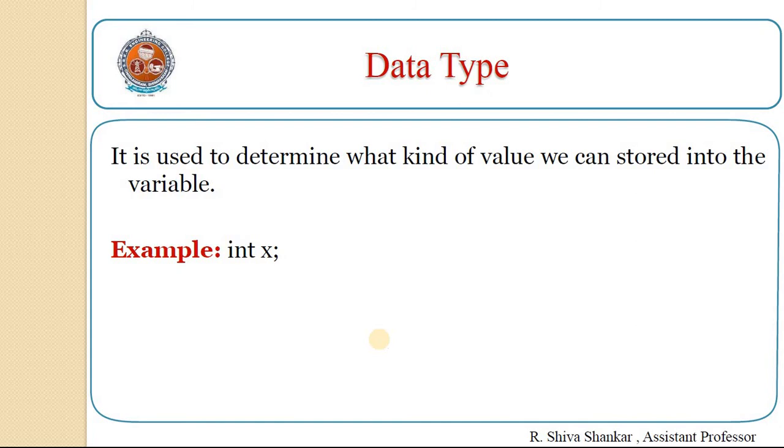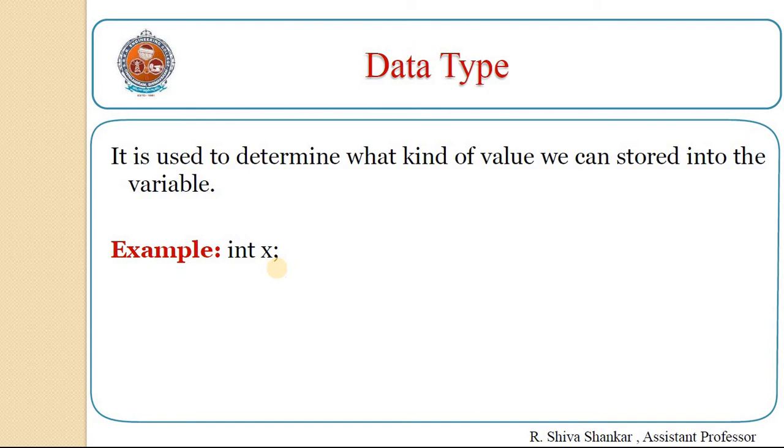Coming to data types, initially we have to know what a data type is. The data type tells about the nature of data we are storing in the variable. The data type is used to determine what kind of value we can store in the variable. Example: int x. In this example, we are declaring that x is a variable which can store integer type of data. That means int represents the nature of data to be stored in the variable x.